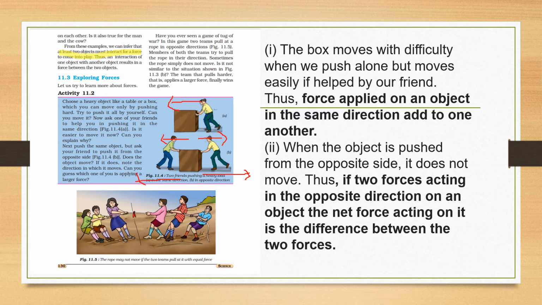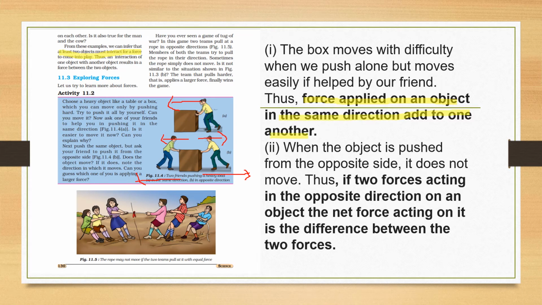So what can we conclude from these activities? The box moves with great difficulty when we push alone. But if someone helps us, then the forces applied on that object in the same direction add to one another.